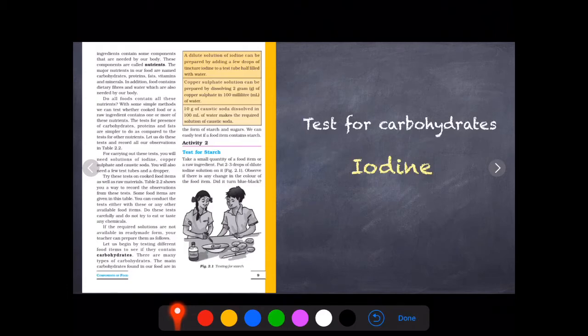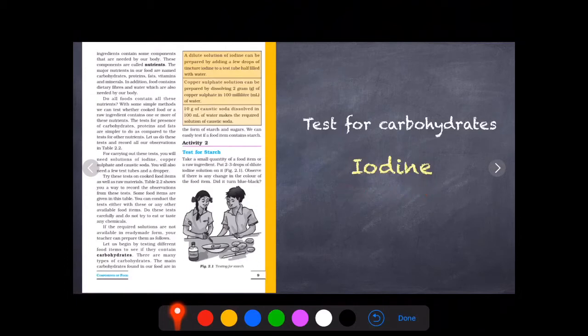We have certain tests to detect the presence of certain food nutrients. For example, the test for carbohydrates. If we have to test whether a food has a particular nutrient in it, then we have to do a particular experiment. We take the food item on a plate and put a few drops of iodine solution on it. Iodine solution is usually brown in color. When we add the iodine solution on the food item, if it turns blue black, then it indicates that carbohydrate is present in the food.